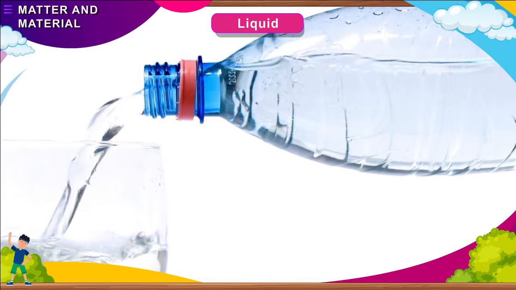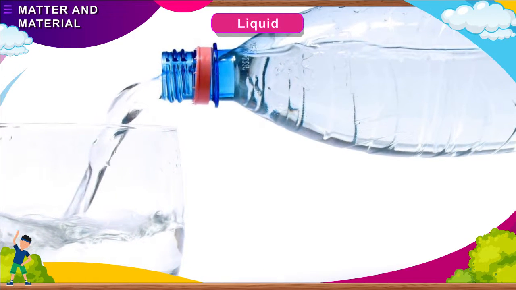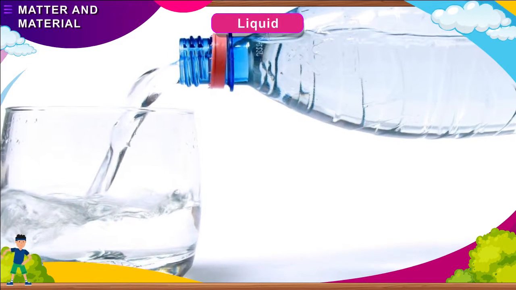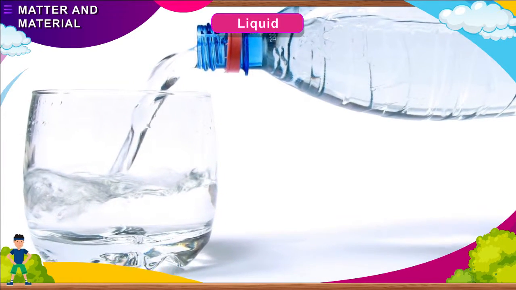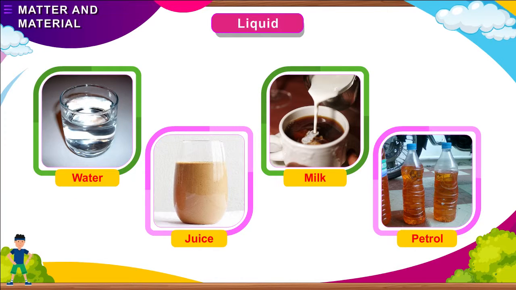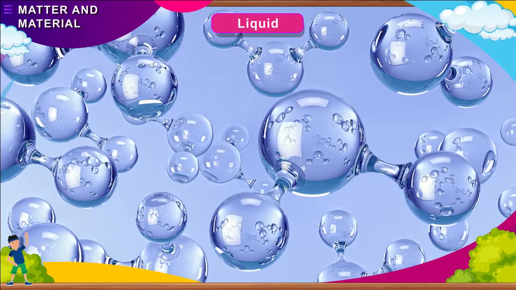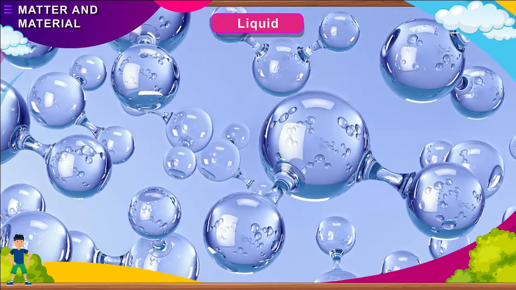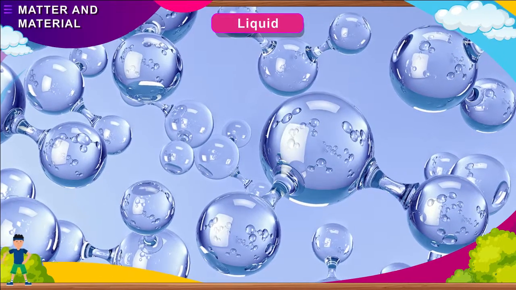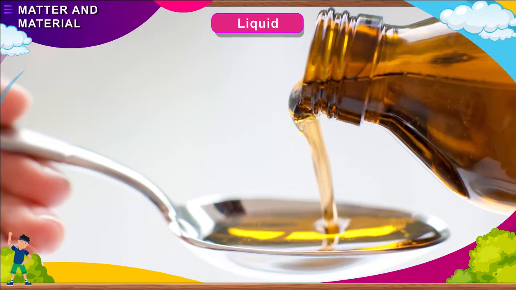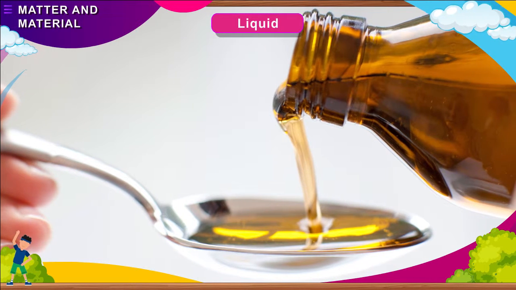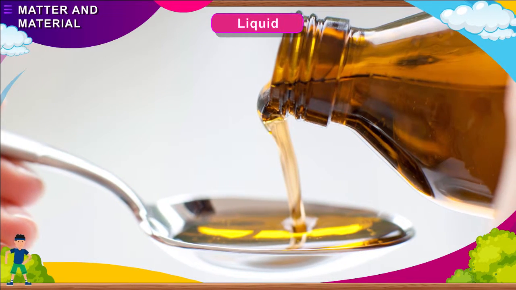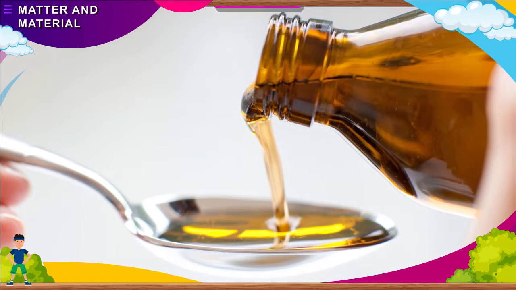Liquid. The shape of water changes according to the shape of the container, but the volume of the water remains the same. Water, juice, milk, petrol, etc. are liquids. Liquids have a fixed volume, but they have no fixed shape. Since the molecules of liquid are loosely packed, they move about more freely. Liquids flow when they are left on a flat surface. That is why liquids are also fluids.